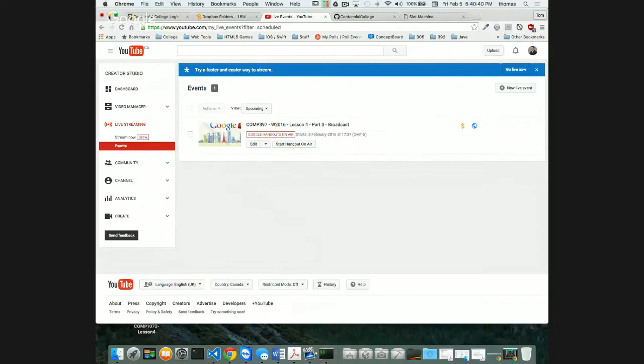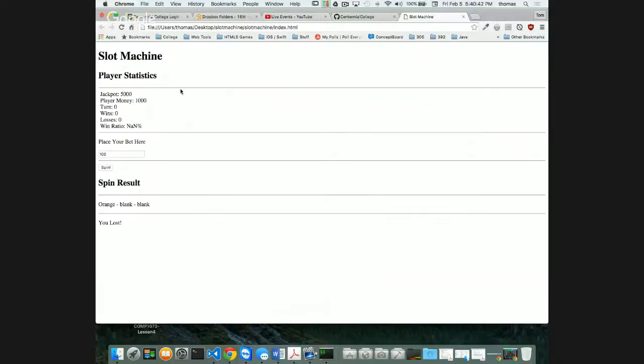Okay, but now we want to get into the slot machine stuff. Remember, we're starting off with a poor slot machine that looks like this. It's pretty ugly, and we don't have a canvas, and we don't have anything. Where do I start? I'm going to ask some people. Selena, where would I start? If I was going to do a slot machine like this, give me your opinion. What would I do first?